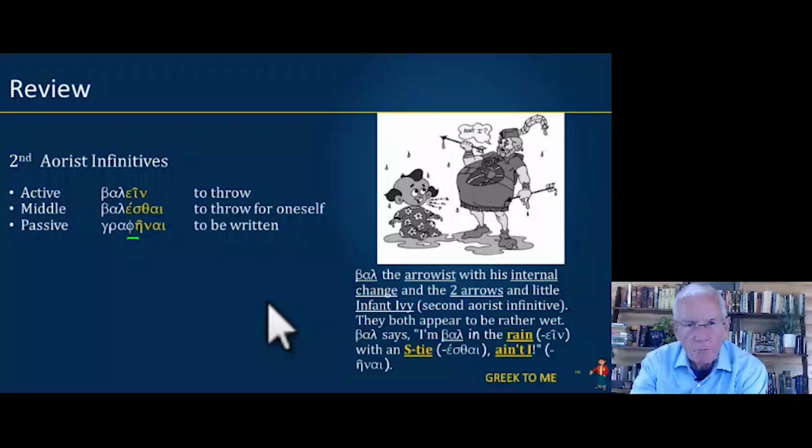So here we have Ball, the aorist, with his internal change, two arrows and little Infinivi. They both appear to be rather wet. Ball says, I'm Ball in the rain with an estai ani. So that helps us with the endings, ein, estai, ani.